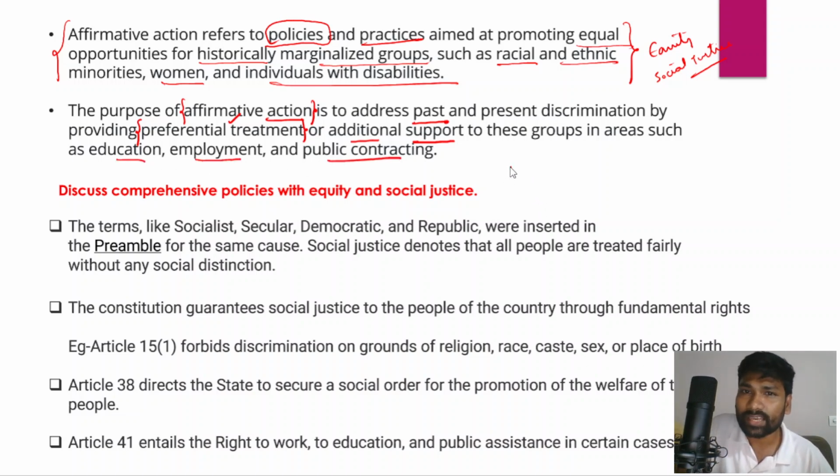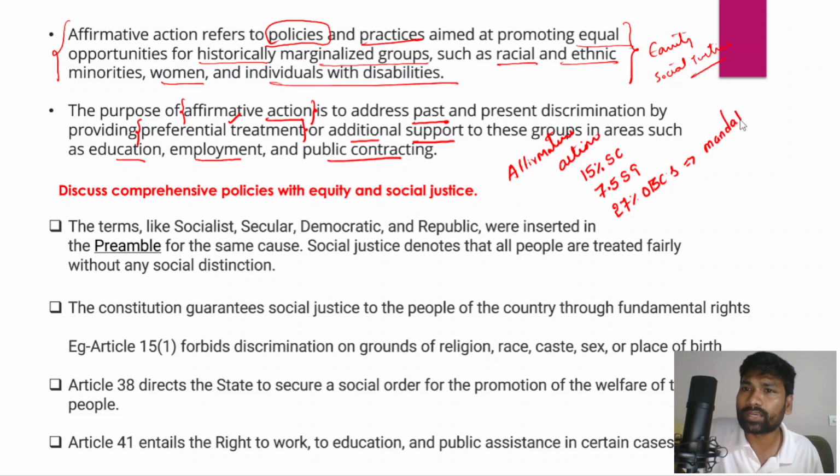With respect to affirmative action, we all know that the Indian Constitution has been providing 15% reservation for the scheduled castes, 7.5% reservation for the scheduled tribes, and even 27% reservation for other backward classes based on the recommendations of the Mandal Commission, right?